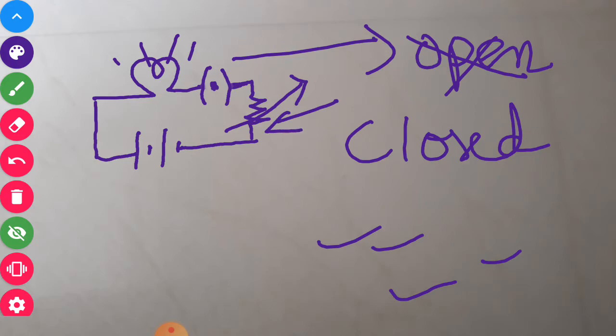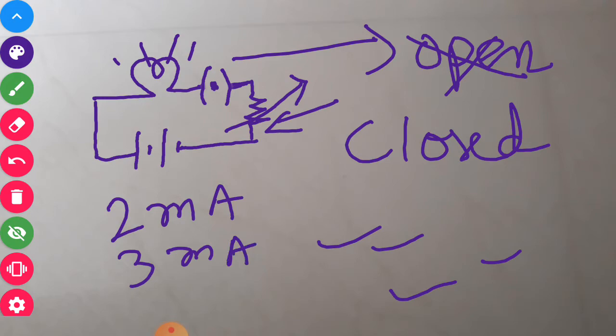A knob is provided, or sometimes a rheostat is used, by which you can change the value of the electric current in the circuit. If the current is say 2 milliampere, then you can change it to 3 milliampere, or to 1 milliampere, by just varying the knob of the variable resistor.